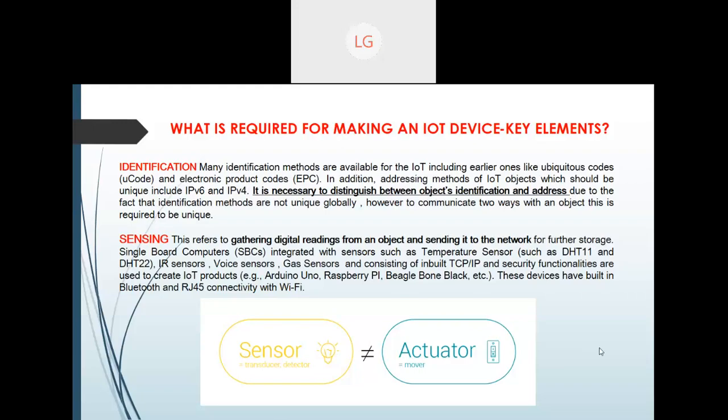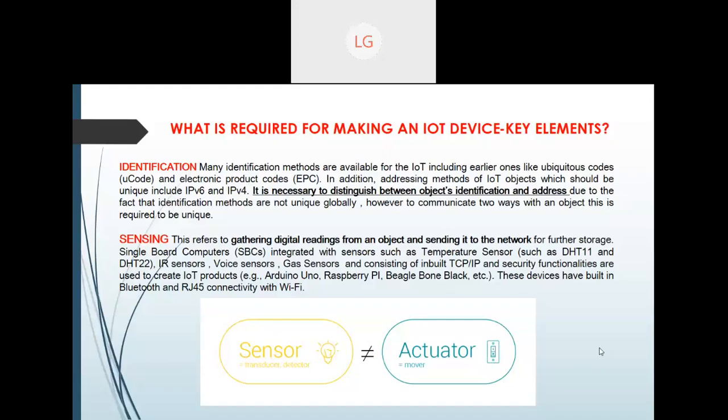So even in IoT, what we need is identification. First of all, identification is possible with the help of Internet Protocol version 6, as I discussed with you. So we said that first is the unique identification of the object. If we want to make an IoT object, the first important thing is the object identification and its address, which is already resolved. We have already discussed IP version 6.